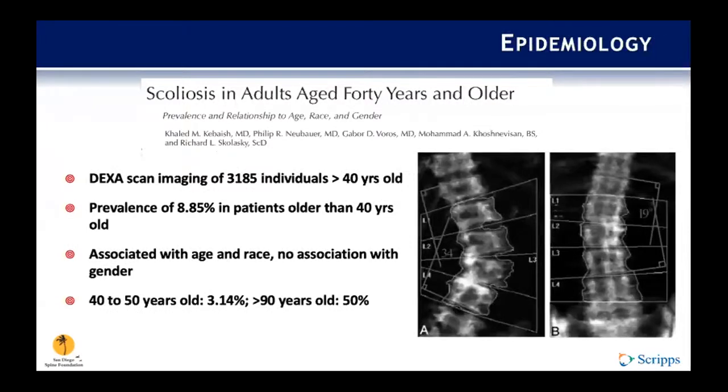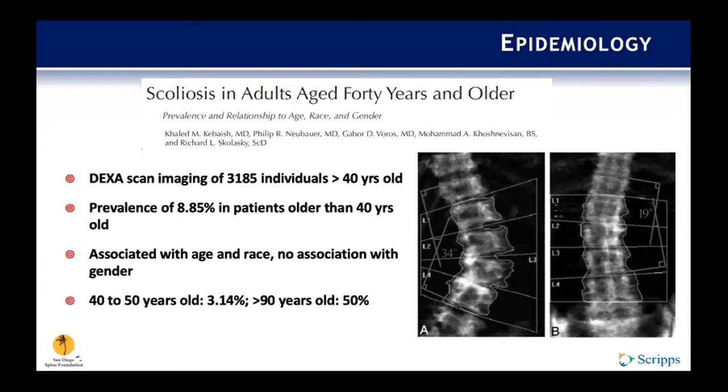So how common is adult deformity? This was initially thought to be a relatively uncommon disorder. The initial studies were done on younger patients and didn't take into account older patients with degenerative changes. We now know that adult scoliosis is more common than we initially thought.